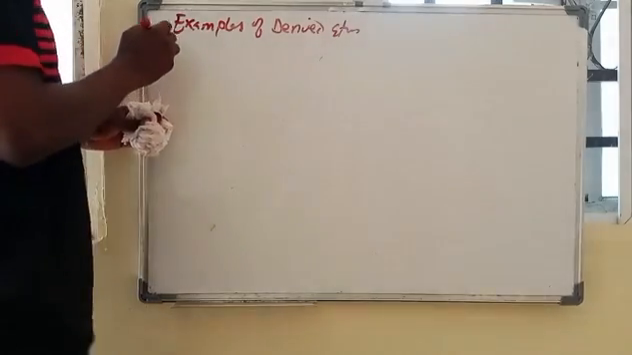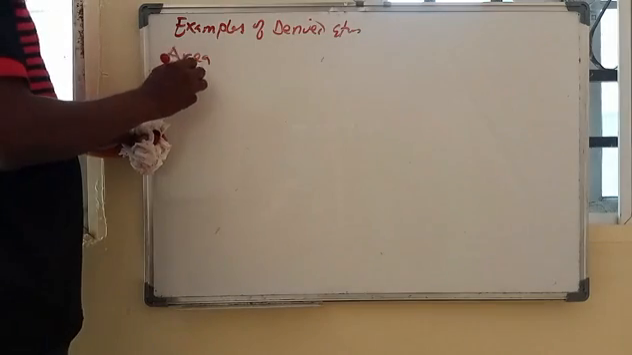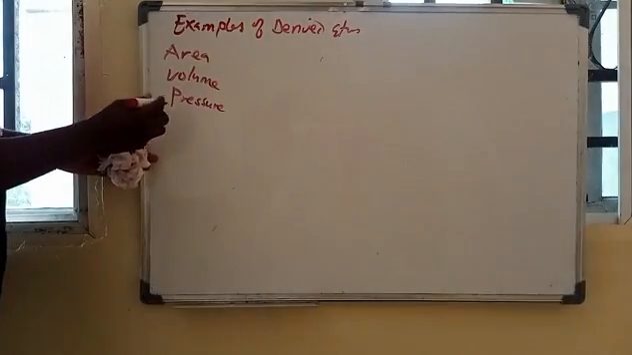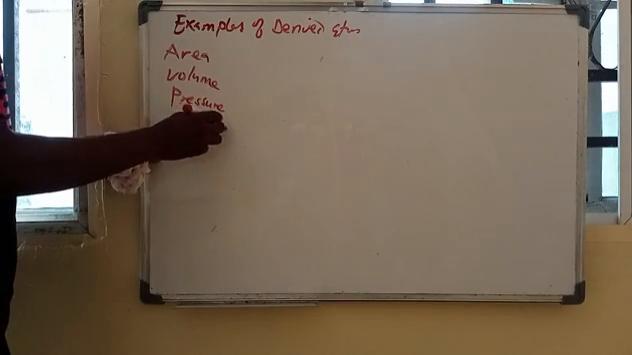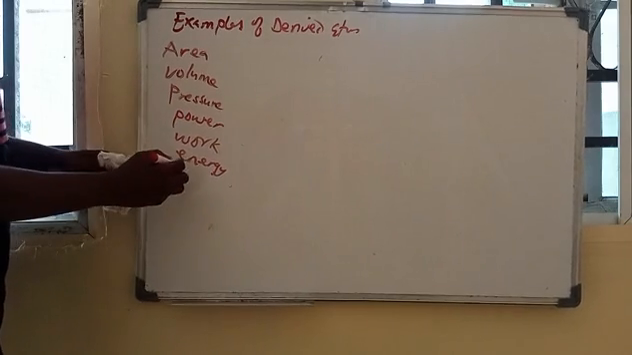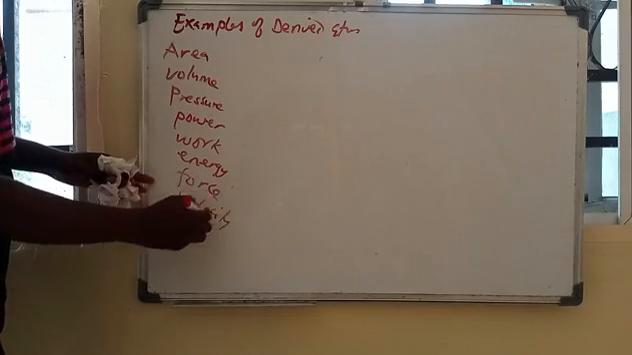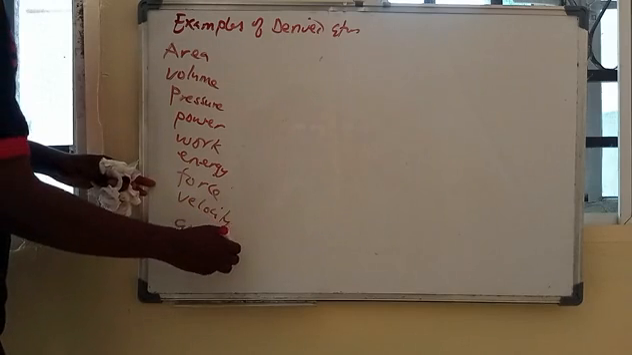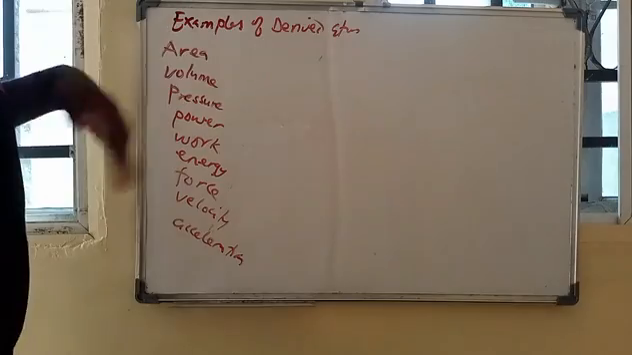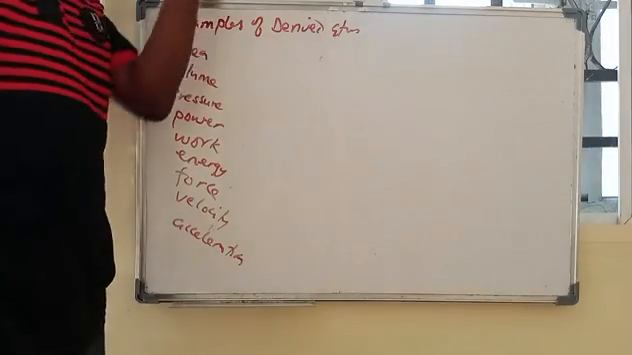Derived quantities. The examples are area, volume, pressure, power, work, even energy. Then you have force and others, speed or velocity, acceleration. So all these are examples of derived quantities. Derived quantities in the sense that they are derived from the fundamental quantities.